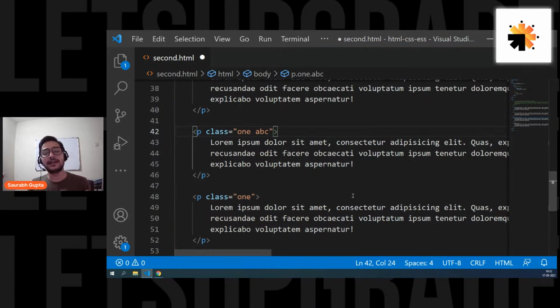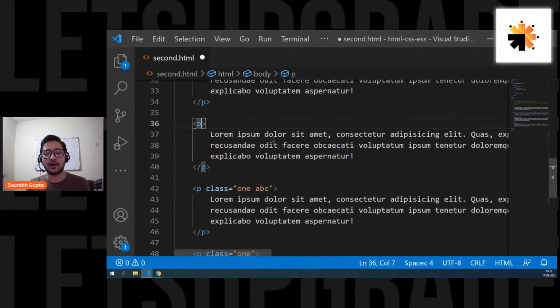Now, but let's also talk about the thing that we don't use while working with CSS. We have to talk about that. So we also have a concept of ID. So you can again give any ID to this. So for example, we can give it like A1. So let's give it an ID of A1. Okay. So now I give it an ID of A1. That means now I can call this element either by tag name, that is P, or by the ID A1. So let's see how to select an element with the ID.